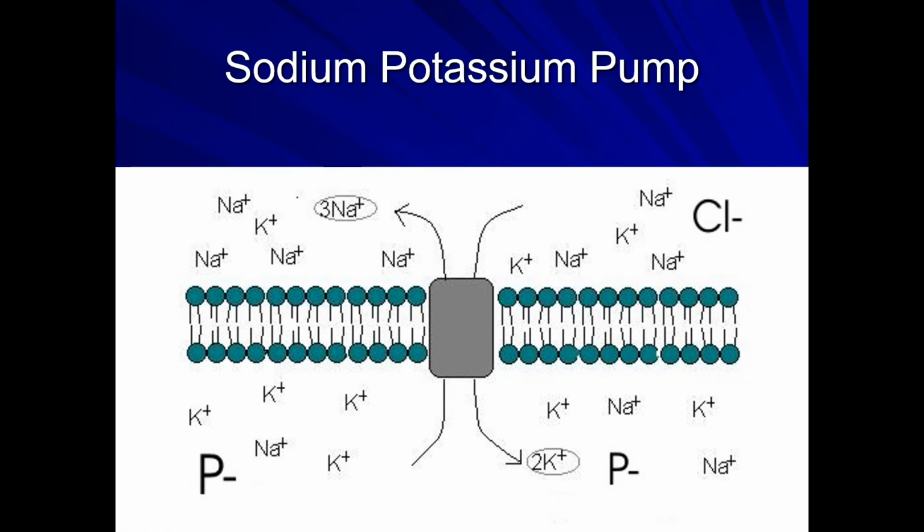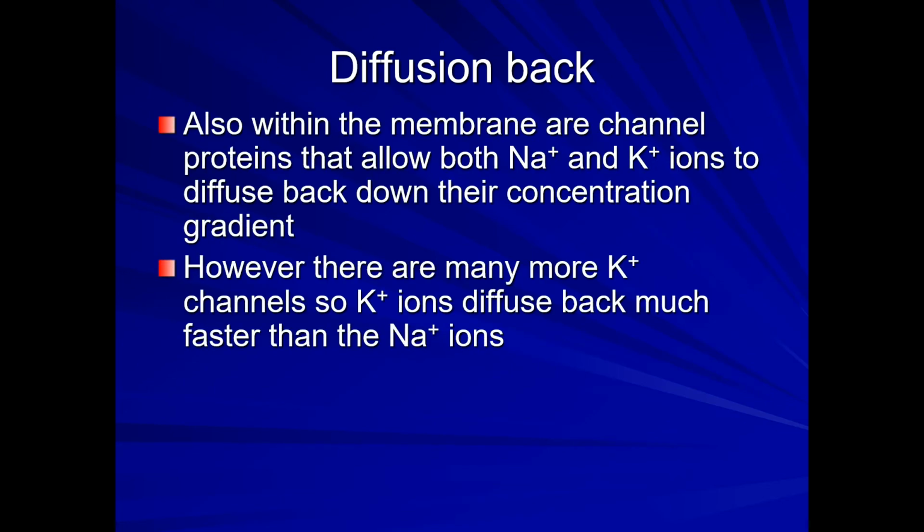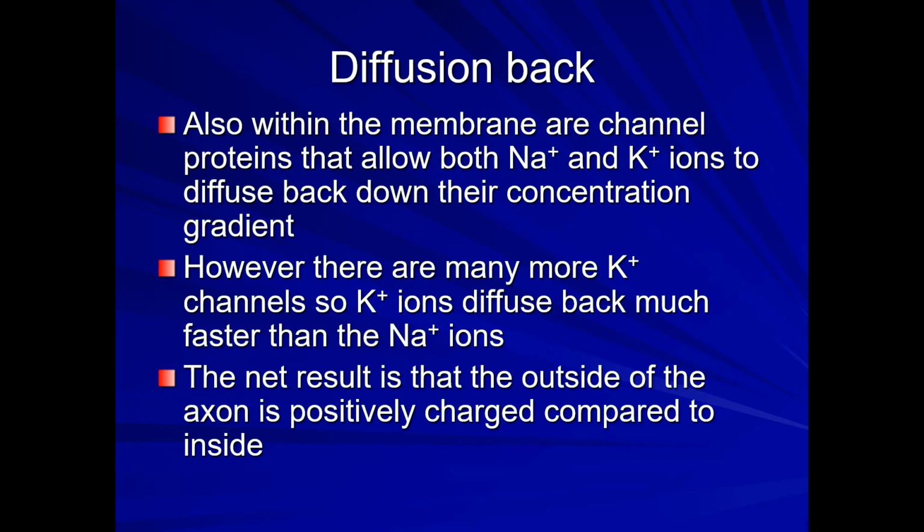Then in spite of this, there is a movement of the cations, sodium and potassium. Also within the membrane there are channel proteins, and these channel proteins which I have just shown you allow both sodium and potassium ions to diffuse back down their concentration gradient.